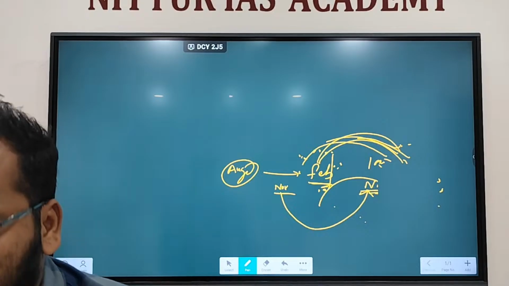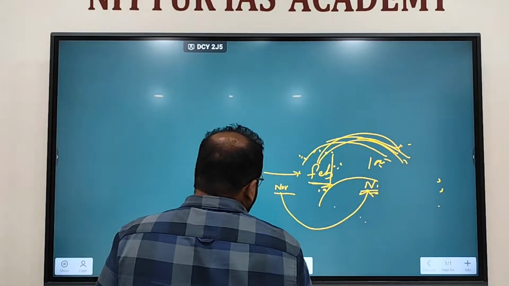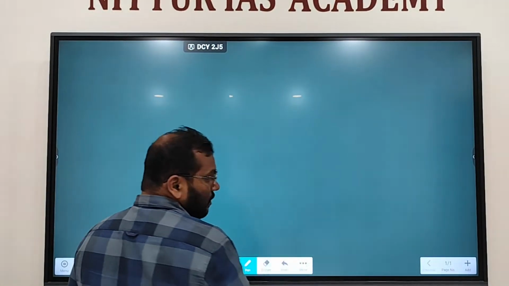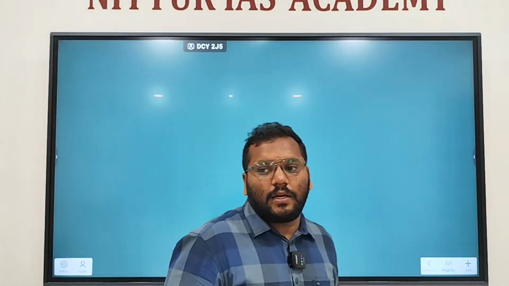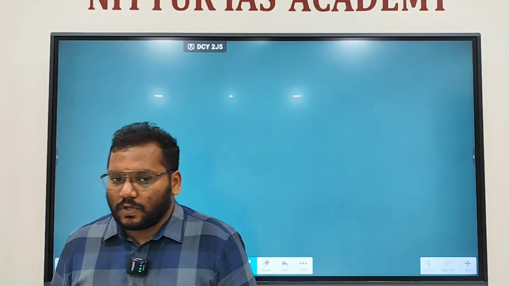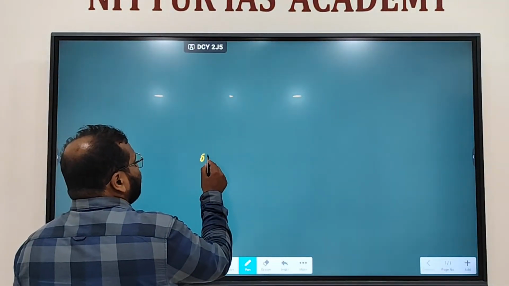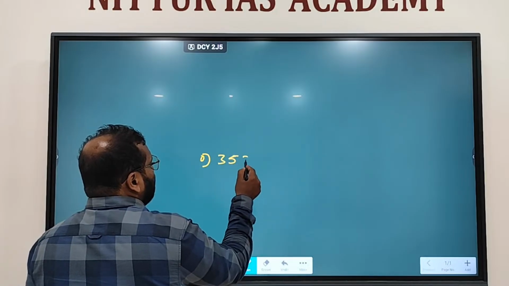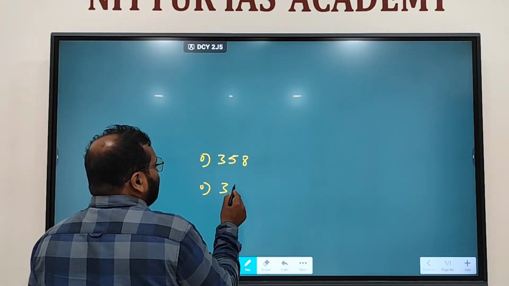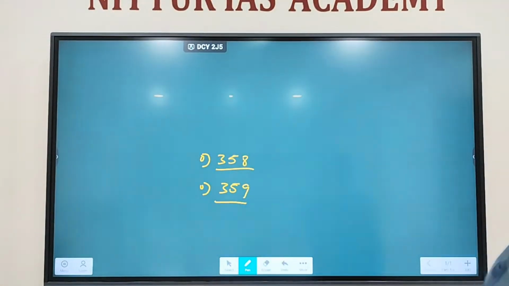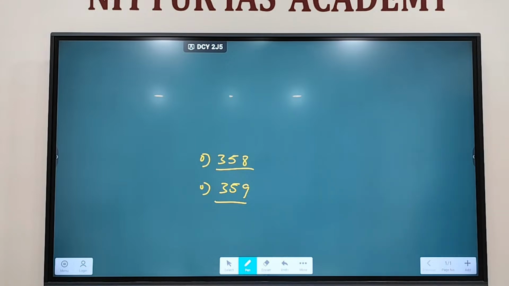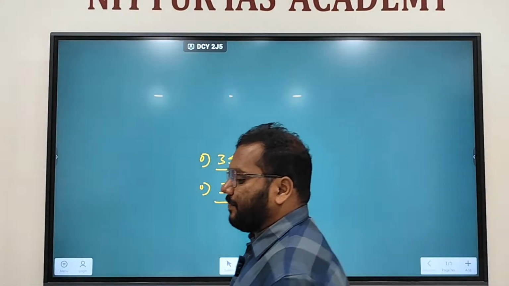There are two articles that deal with suspension of fundamental rights during national emergency. One is 358, and the other one is 359.